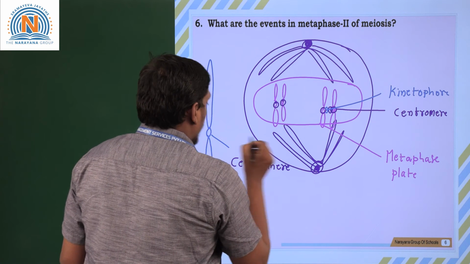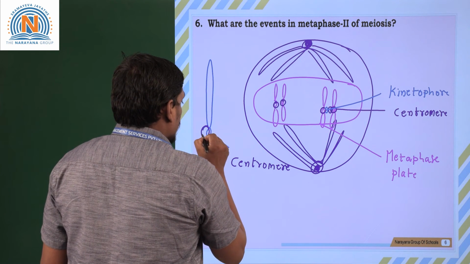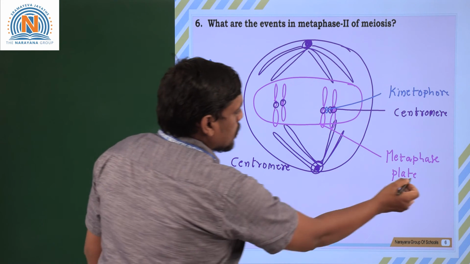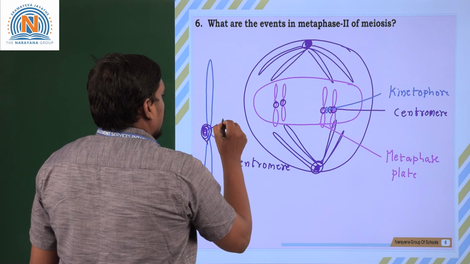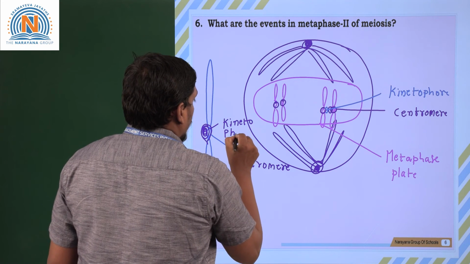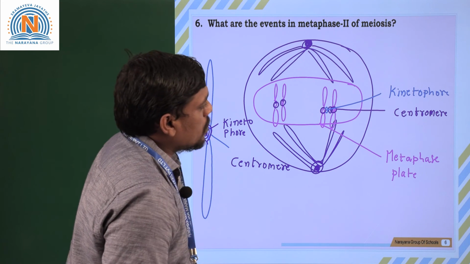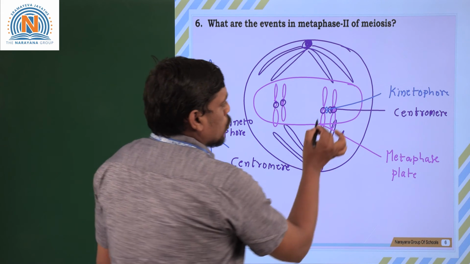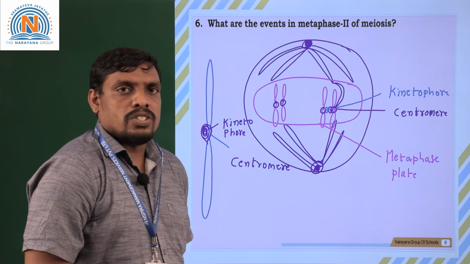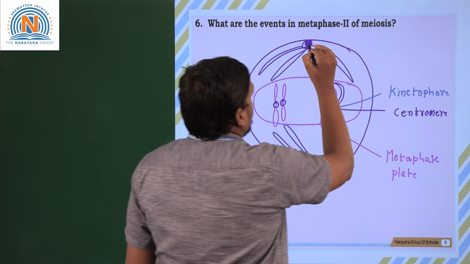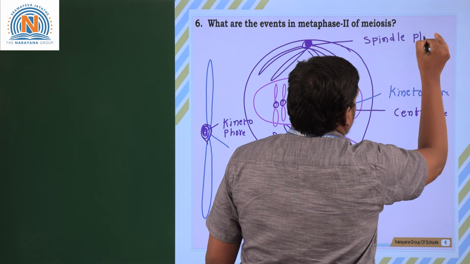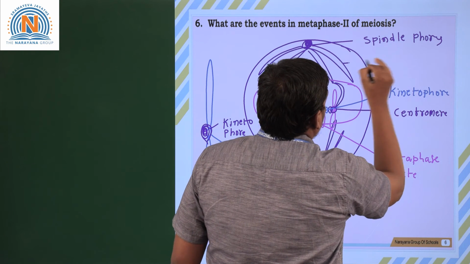This centromere is formed from a special structure, considered as the kinetochore. Here the centromeres, with the help of kinetochores, stick to fiber-like structures called microtubules, which are formed from the spindle force. The spindle force forms microtubules.